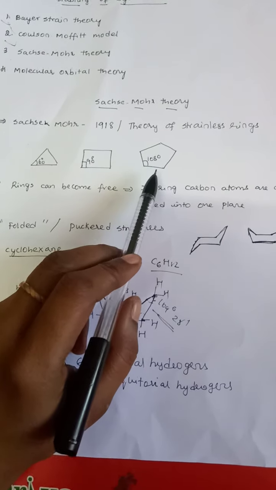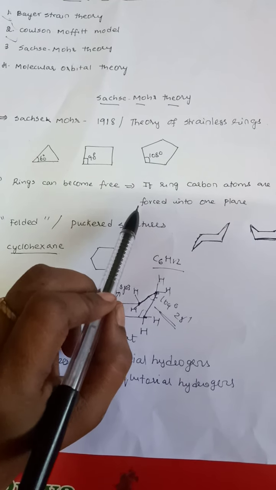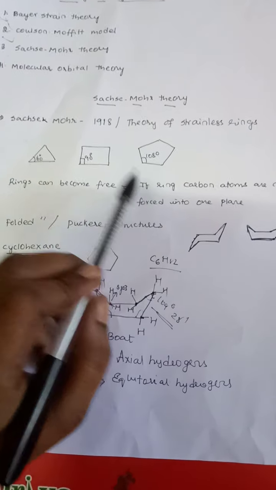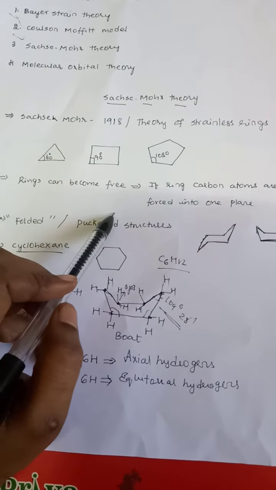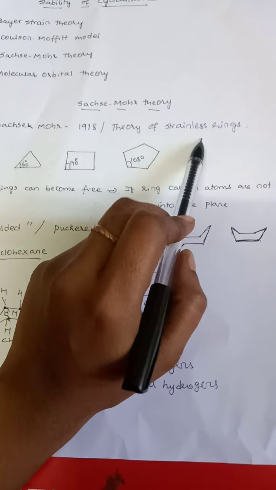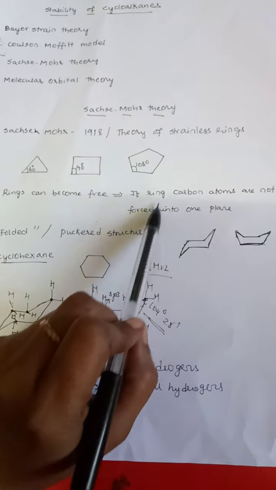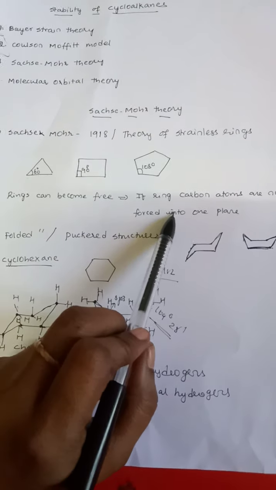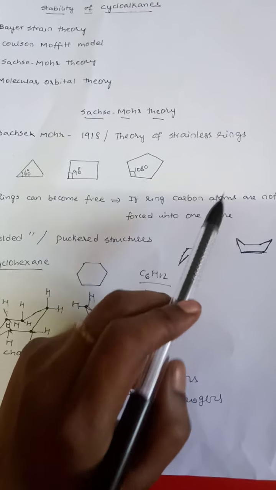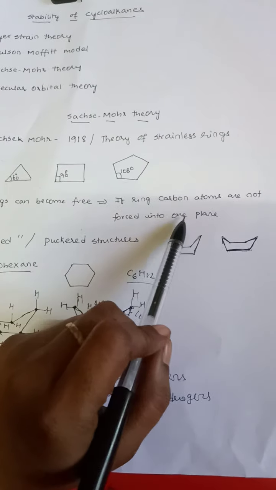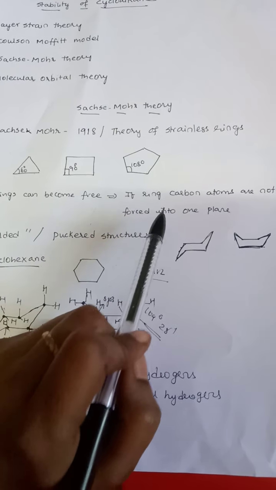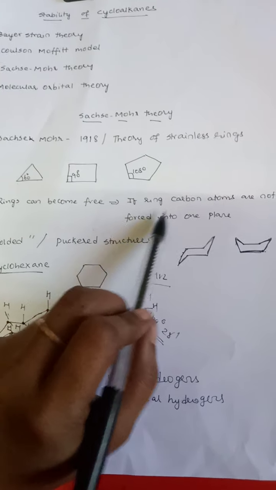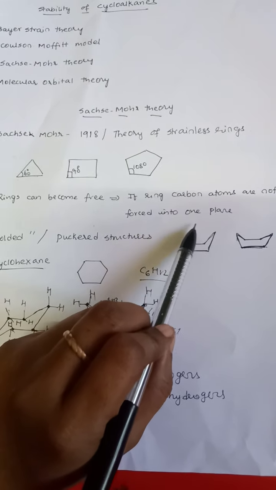If the ring carbon atoms are not forced to attain a single plane, then such molecules will be devoid of strain, and they will be highly stable. Now the next question that arises is how the molecules can be made strain free, and how the ring carbon atoms are not forced into one plane.